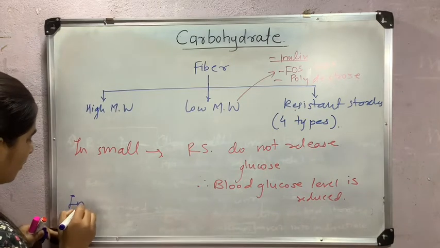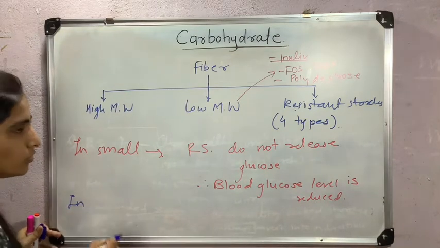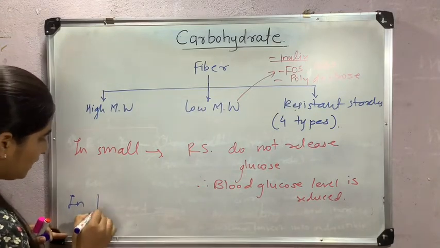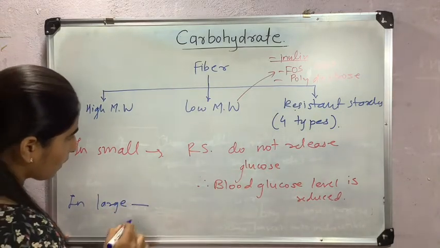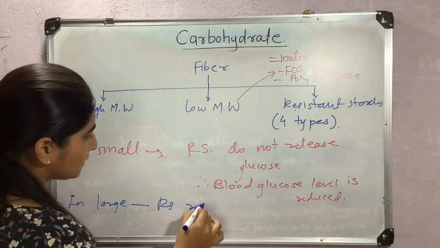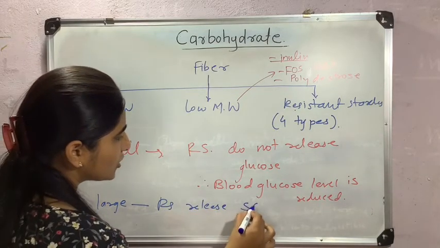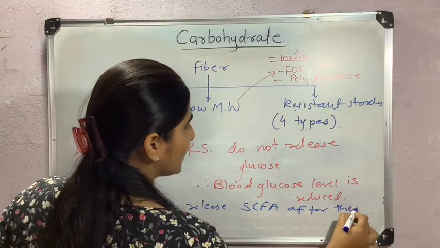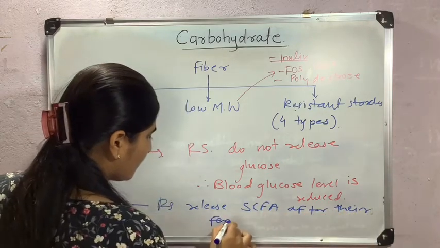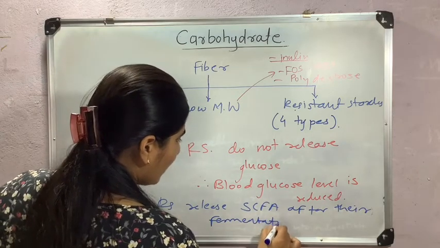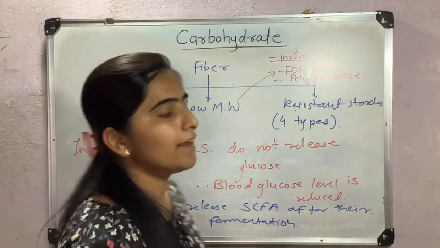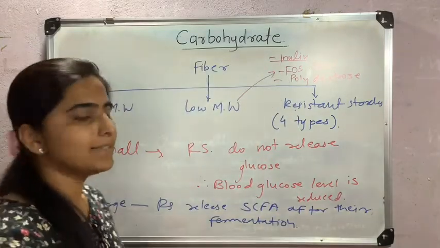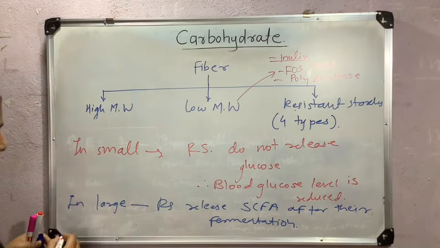As in the last video, I told you how short chain fatty acids have a positive impact on our health in the large intestine. RS release short chain fatty acids after fermentation, and these short chain fatty acids are rapidly metabolized in the colon by epithelial cells.